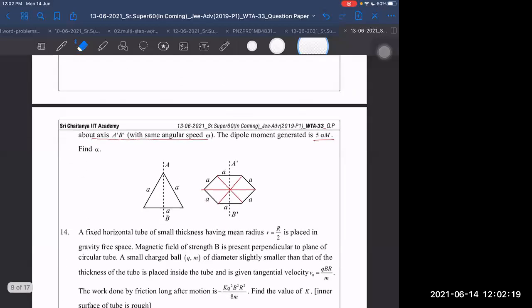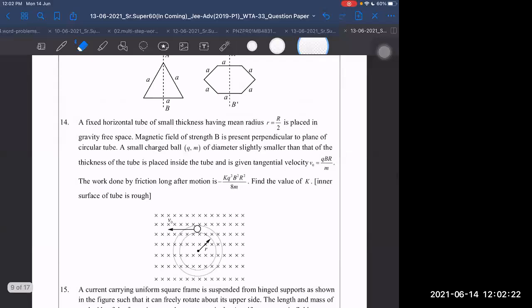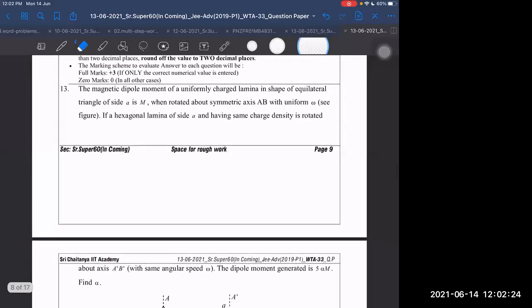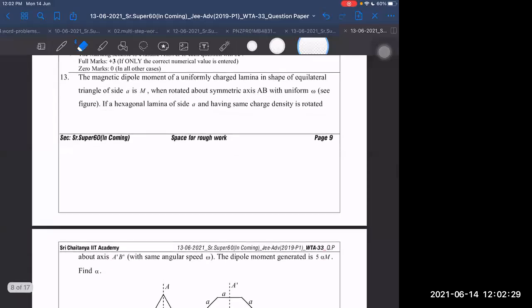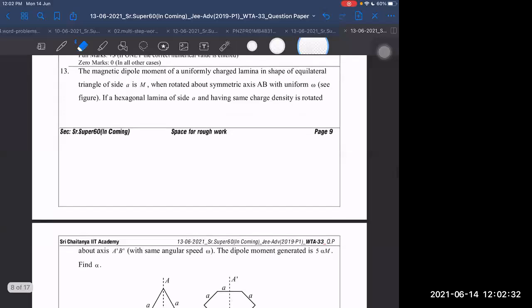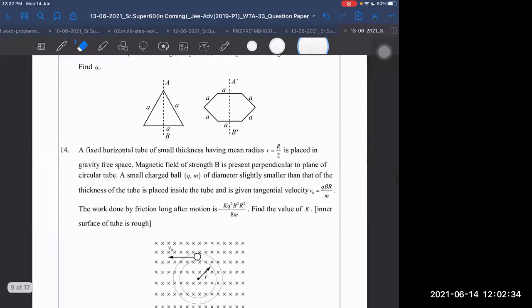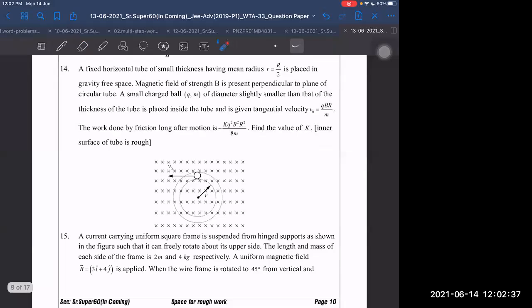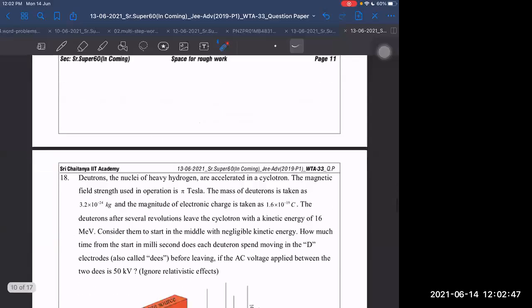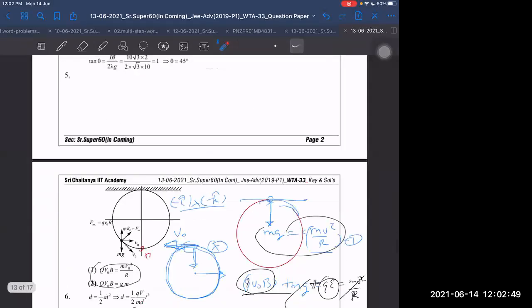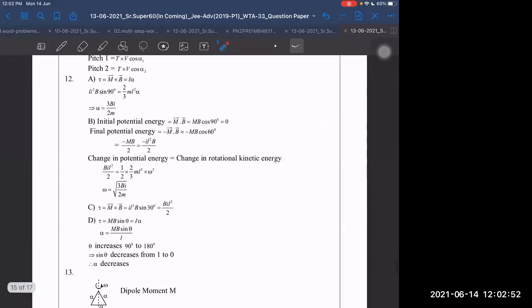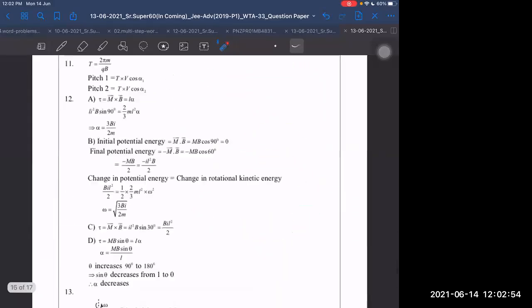Next. 14th. This was also given wrong, I think. We are getting 14 instead of 4. Is the solution given right or not? The solution is given right. Then no problem, no need to discuss.